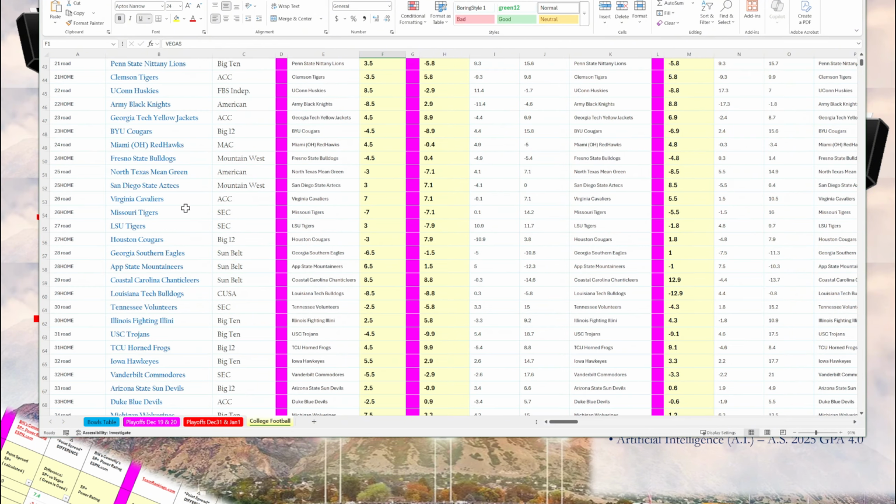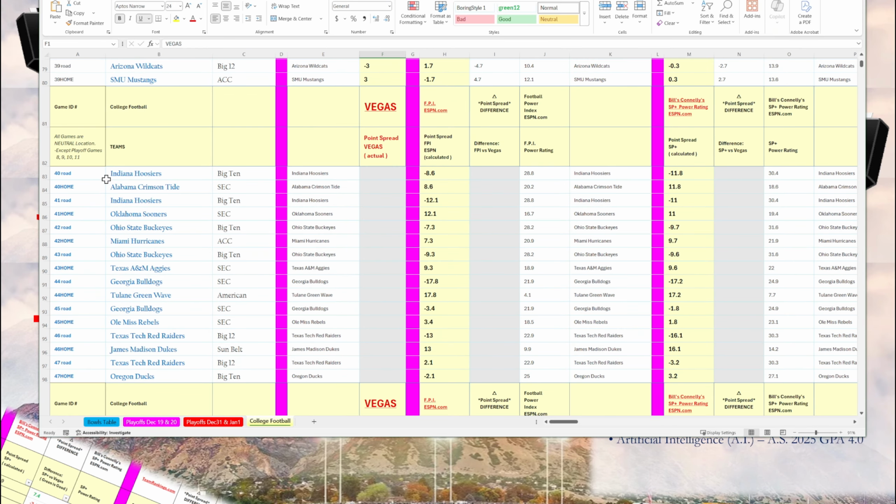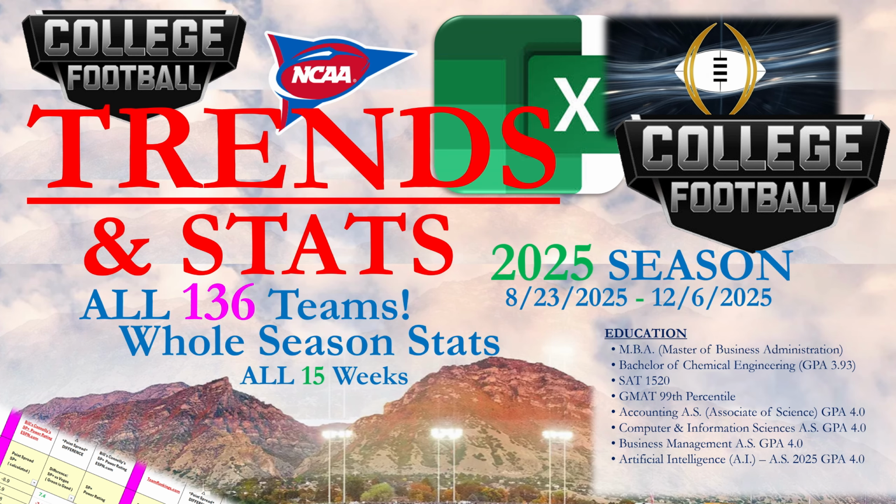So the top has the bowl games. Then at the bottom, I have the potential matchups on December 31st and January 1st. Part 2 of this video will present a discussion of the free Excel file that you can download that contains a complete compilation from multiple authoritative sources of the 2025 whole season stats covering all 15 weeks of the regular season for all 136 college football teams.